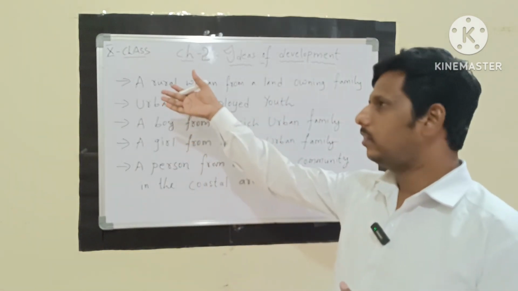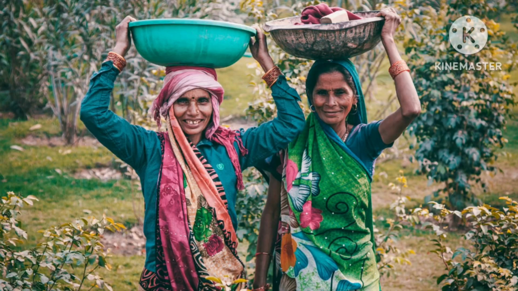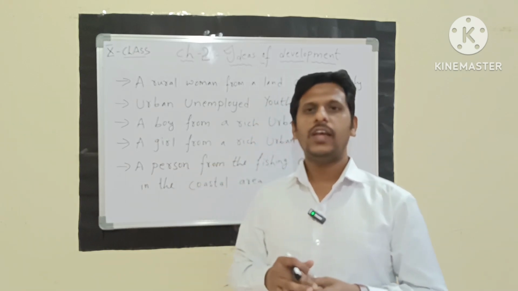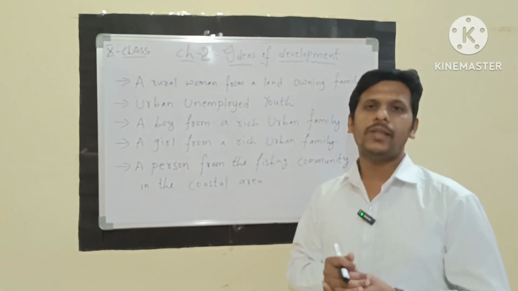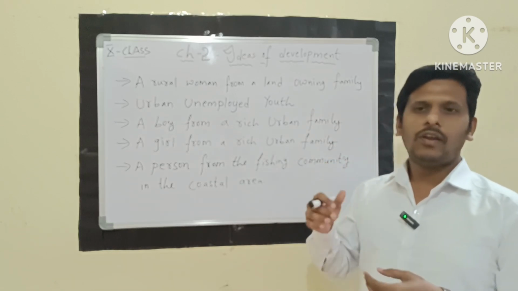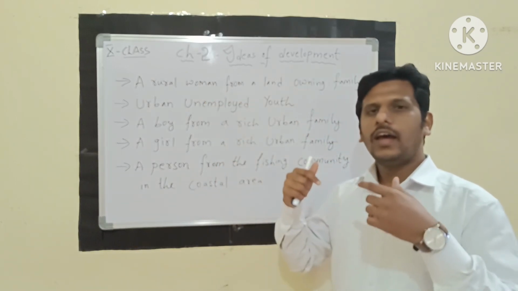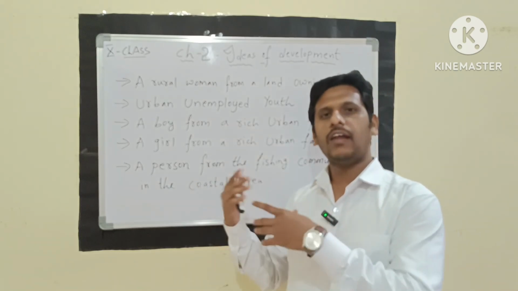And according to these goals, here we can see some more examples, like a rural woman from a land owning family. So what does it mean? This rural woman used to think about the education of her children in English medium schools and getting more earnings from the land, and moreover a rise in income and development of children, a quality of good education. In this way, this rural woman is thinking about herself. So this is maybe a different kind of goal she had.